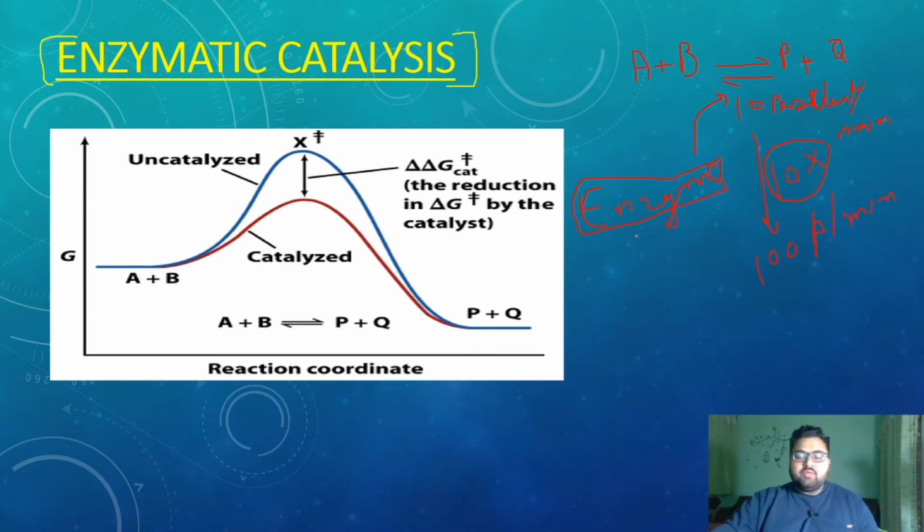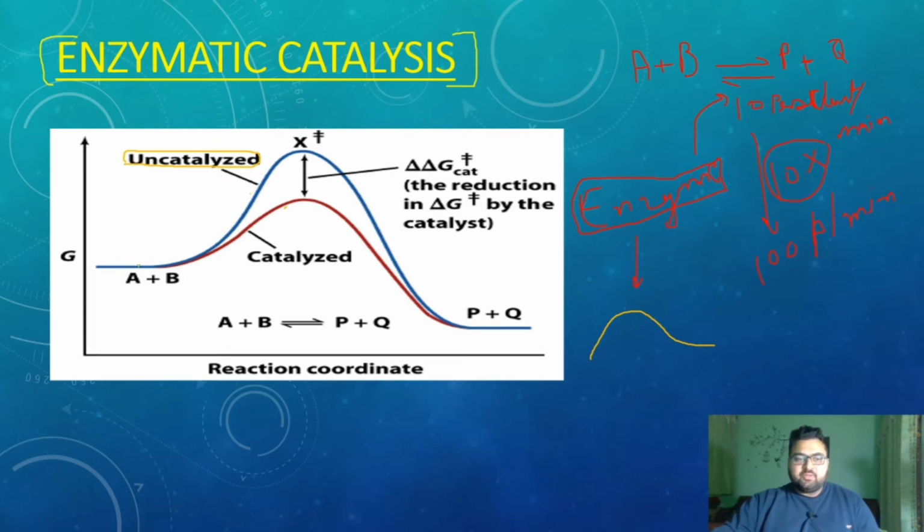So how does the enzyme actually do that? The enzyme reduces the threshold energy, or the activation energy, that is required for the conversion of substrate to product. The blue line shown here is the uncatalyzed one, where the enzyme is absent.